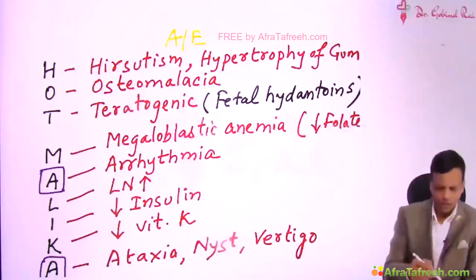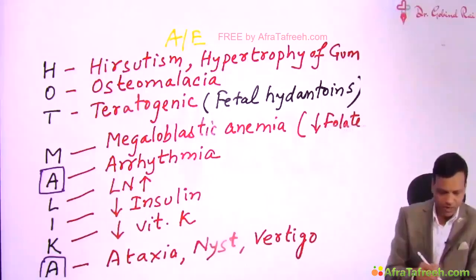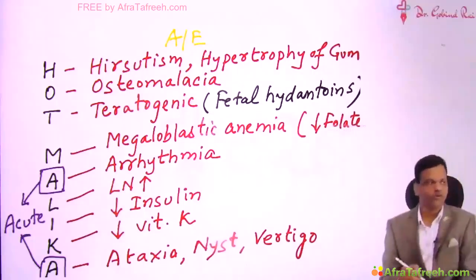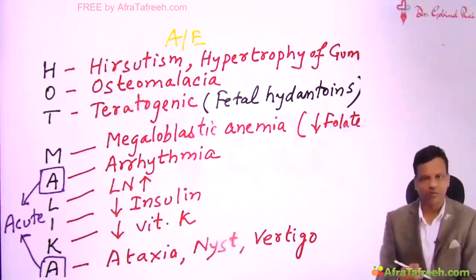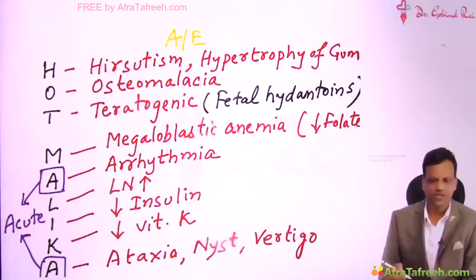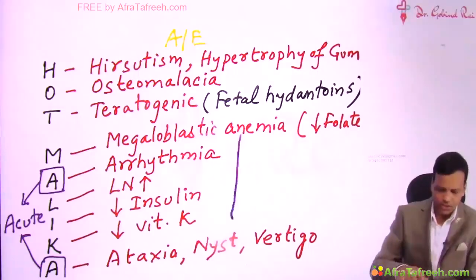So you can remember in the mnemonic HOT MALIKA, the two A's stand for acute side effects. They will be seen when there is acute overdose of phenytoin, whereas all other side effects are seen at normal dose on long-term use. Arrhythmias and cerebellar dysfunction can be seen with acute overdose. So these are the important points regarding phenytoin.